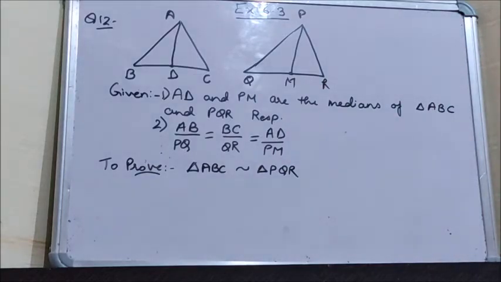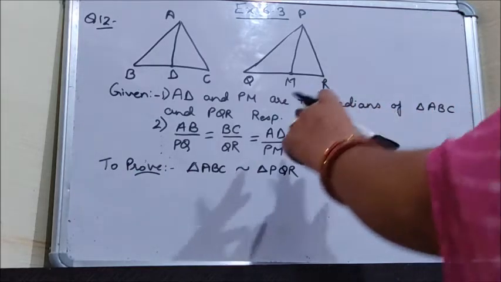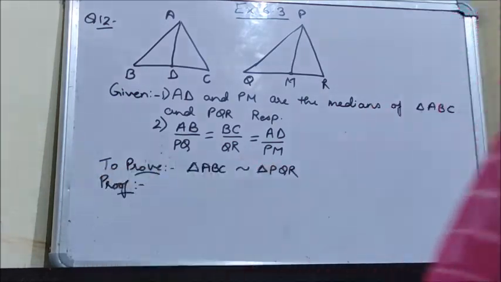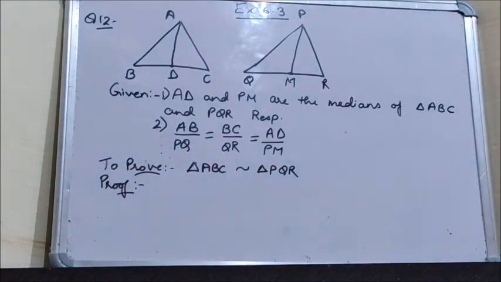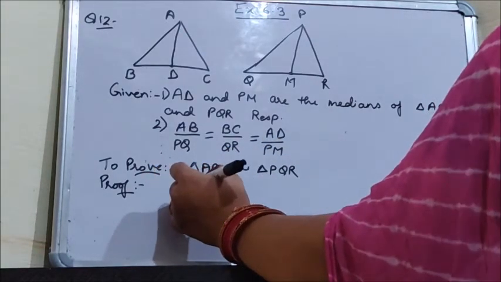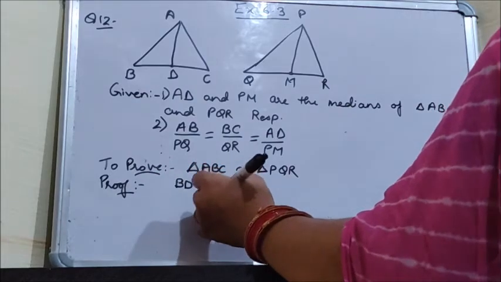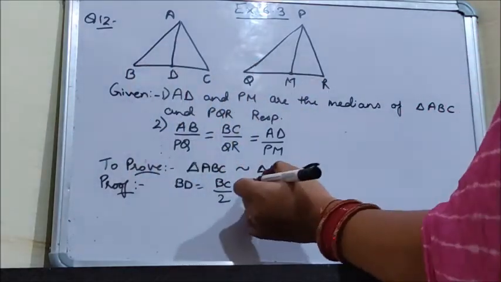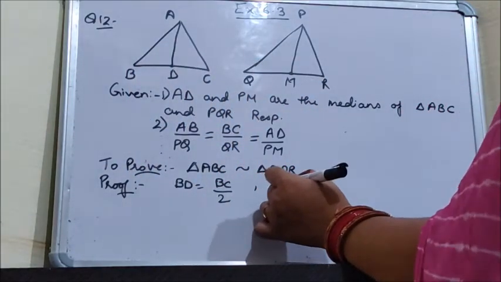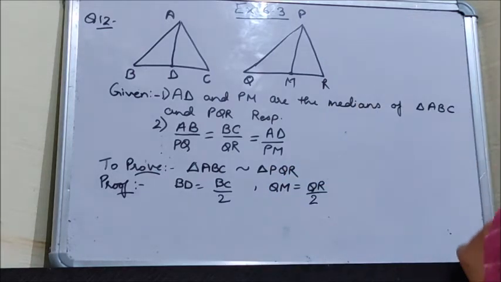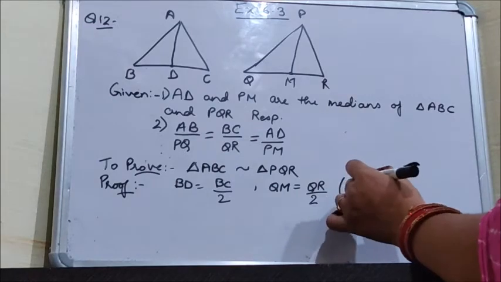Now for similarity we have to use the three criteria that we have discussed, and these two things are given. So in the proof, first of all, as we know, AD and PM are medians, so D and M are the midpoints. So you can say that BD is half of BC, because D is the midpoint, and also QM is half of QR, because it is the median.